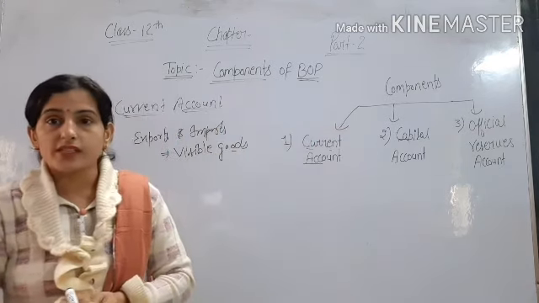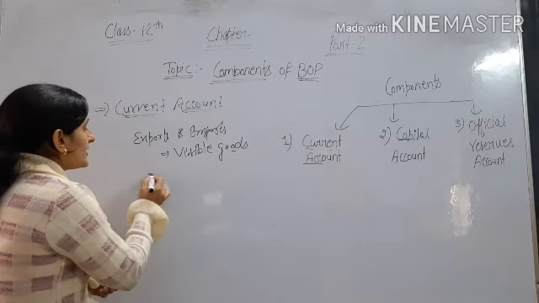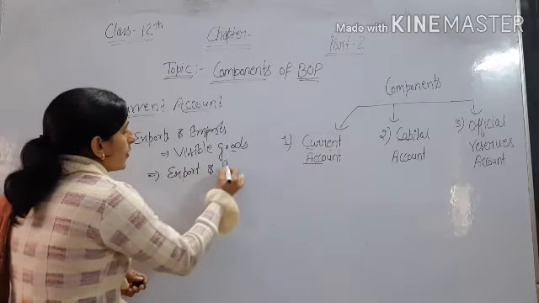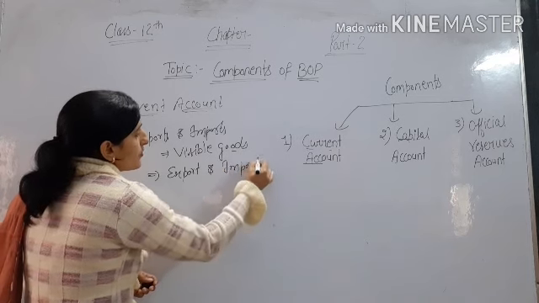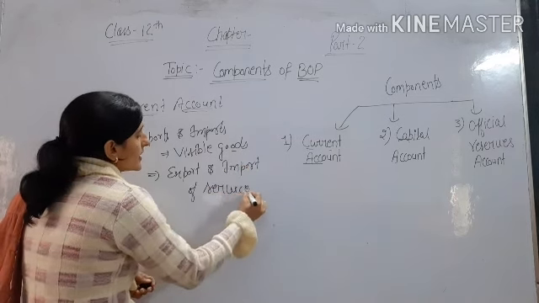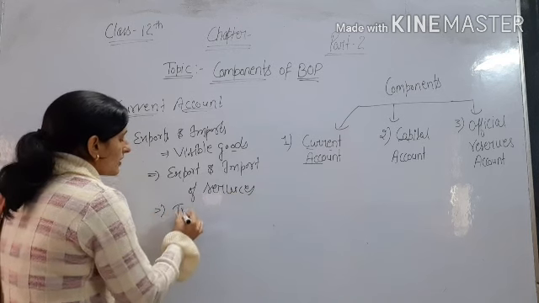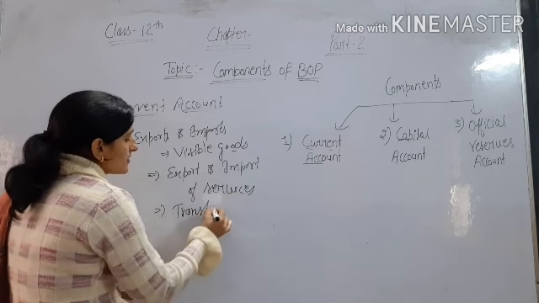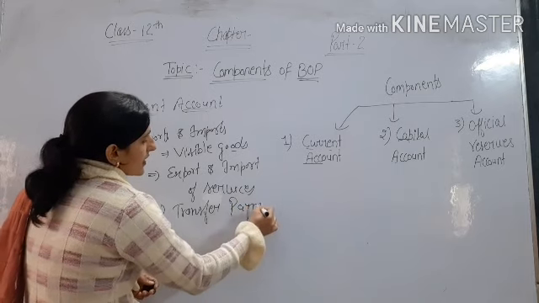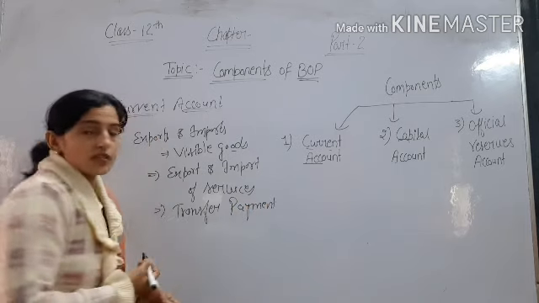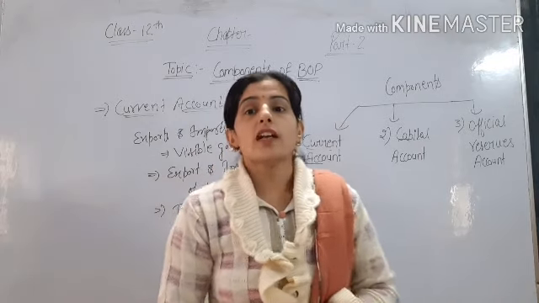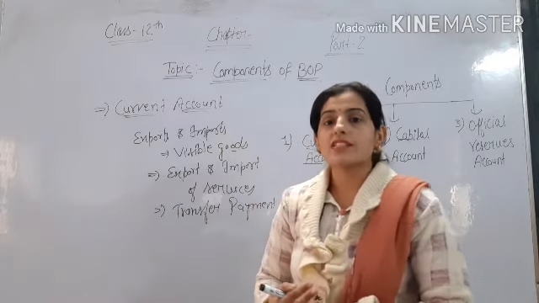Services cannot be seen. Then third, transfer payments. Transfer payments means one-sided payments like gift, grant, donation to any other country or another country donating to our domestic country.